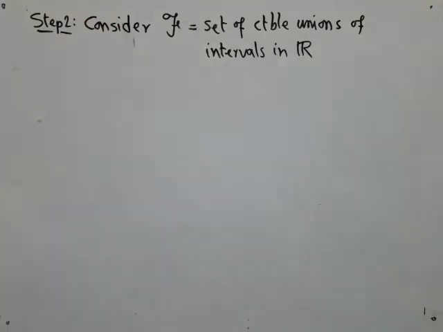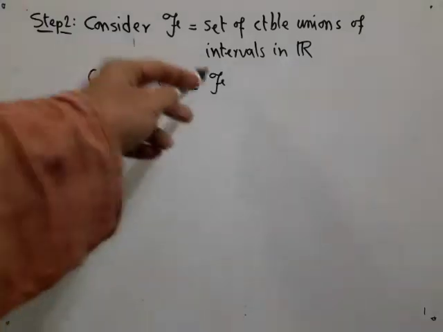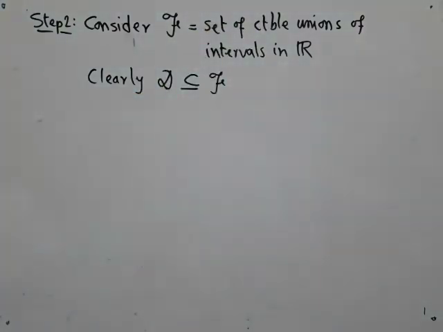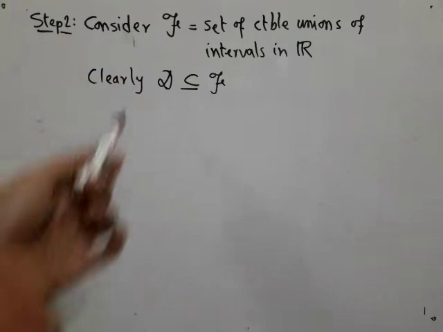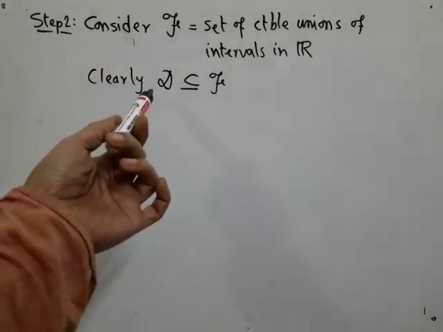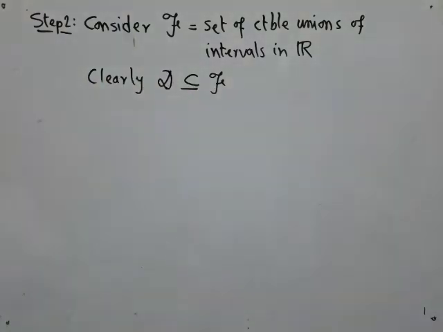Script F is the set of all countable unions of intervals in R. That is, we take elements from script D and then we take countable unions of them. Clearly, script D is already there because countable union definitely includes just one interval at a time: if I take only one interval and take the union of that, then I get back the interval itself. So script D is already inside script F.